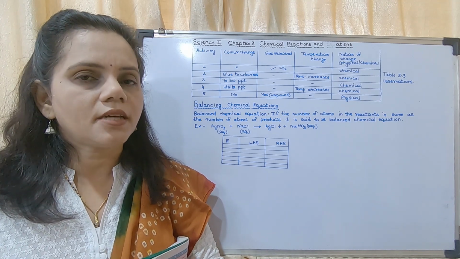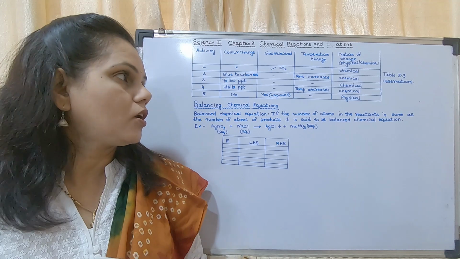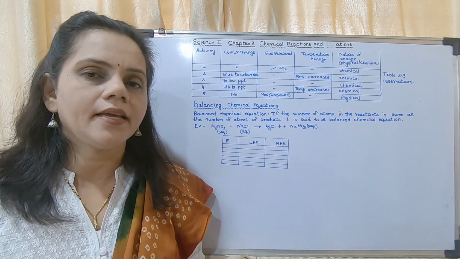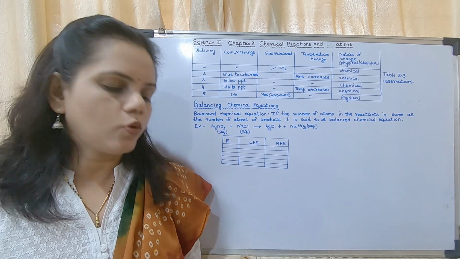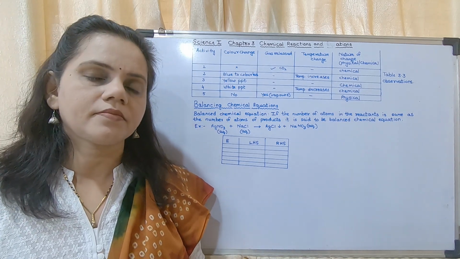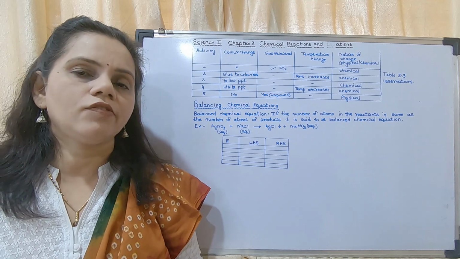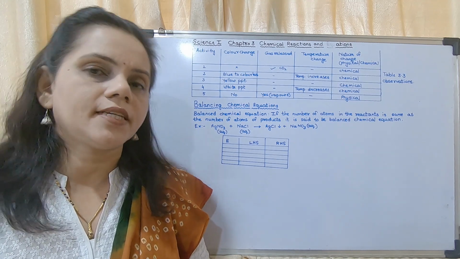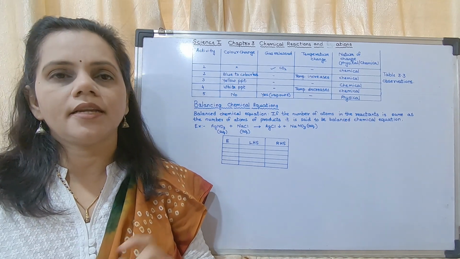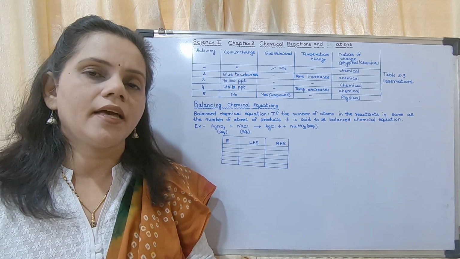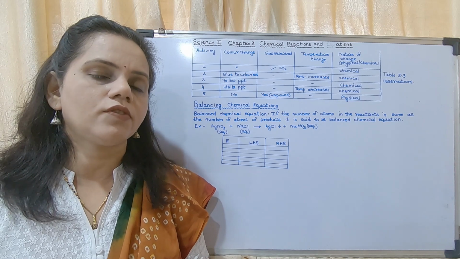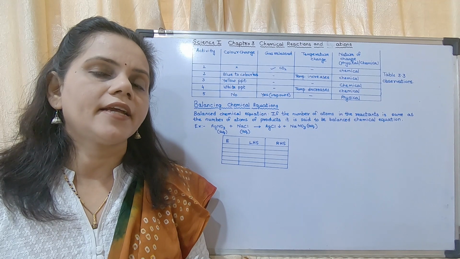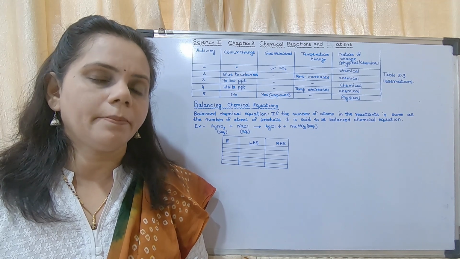So this is about the table. If you have gone wrong anywhere, you may correct it in the table. The table is very important. Now we may move on to today's topic, balancing of chemical equations. Yesterday we saw what a chemical equation is: a representation of a reaction with the help of molecular formulae. We write the molecular formulae of the compounds.